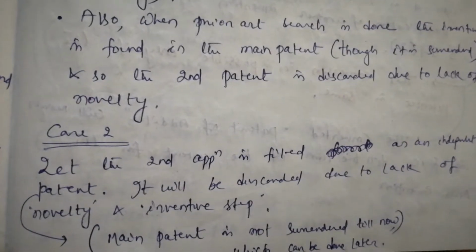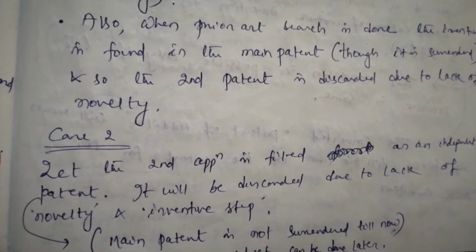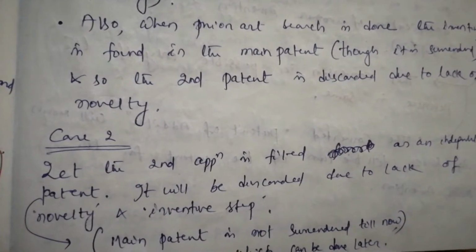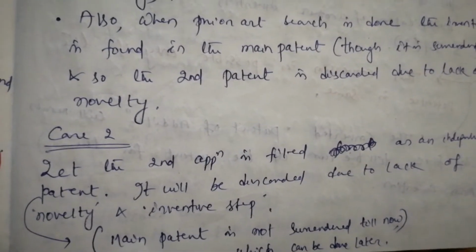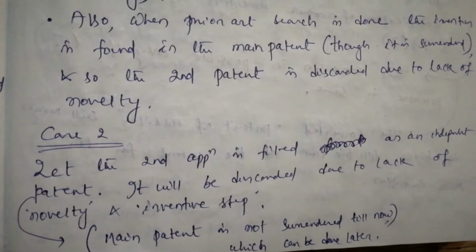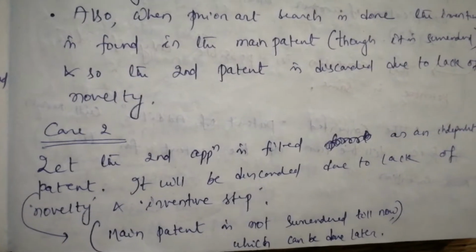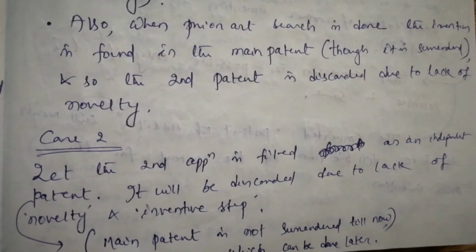So the second application will be discarded due to lack of novelty and inventive step, because the main patent is present and active. In case 2 it is active. In case 1 it is surrendered. In both the cases, lack of novelty and inventive step may play a role.